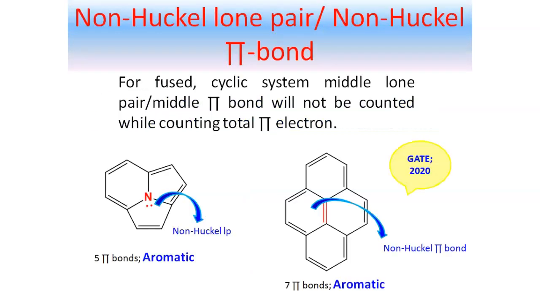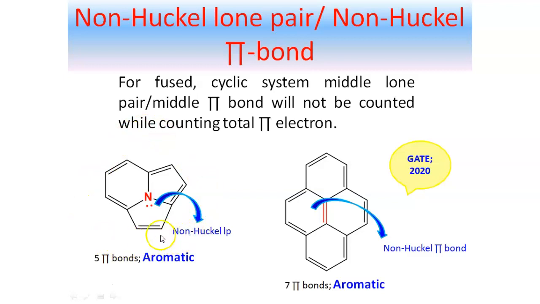Now I will discuss another important thing, that is non-Huckel lone pair or non-Huckel pi bond. So what is that? When do we need to consider this non-Huckel pi bond? For a fused cyclic system, I repeat, for a fused cyclic system, if there is any middle lone pair or middle pi bond, then we will not consider this lone pair or pi bond while we are counting the total number of pi electrons or the total number of pi bonds. So I am explaining this with a few examples. Let us consider these examples.